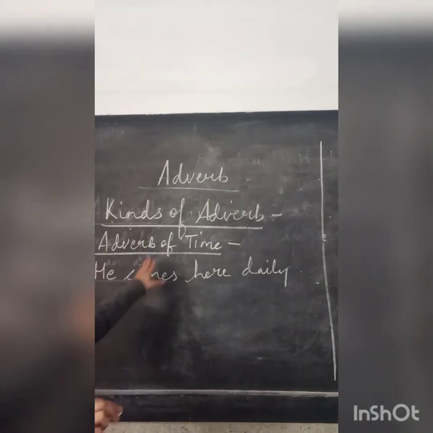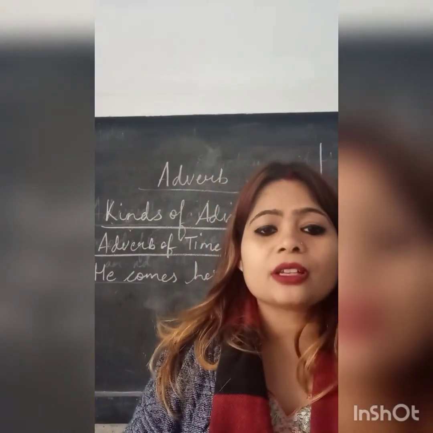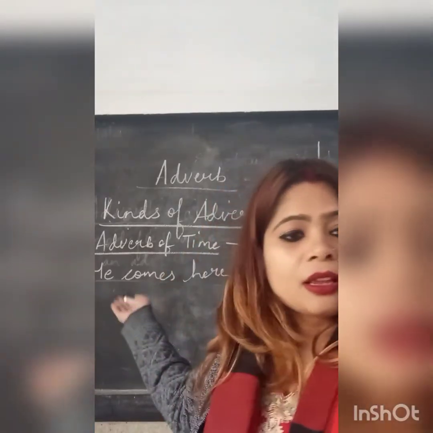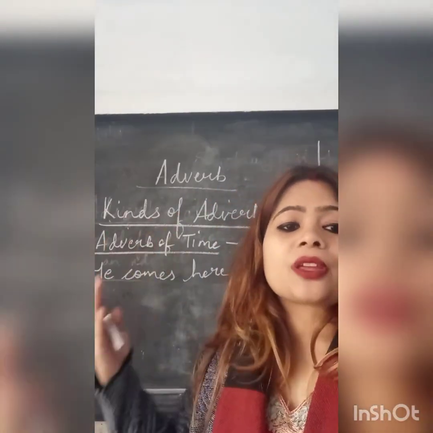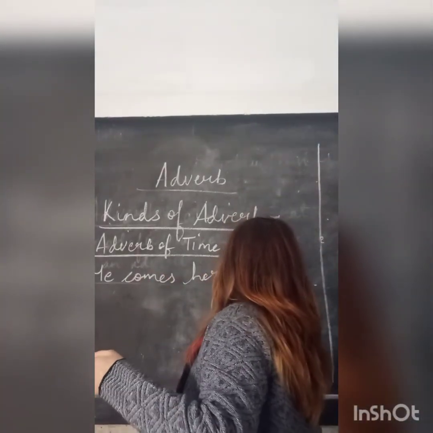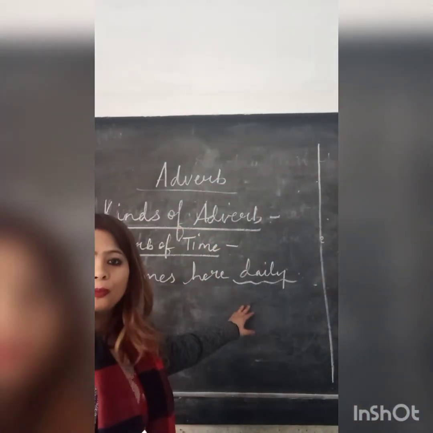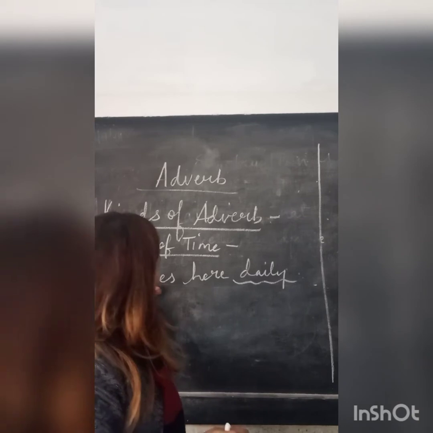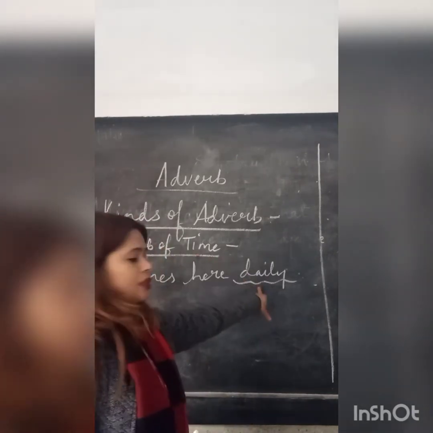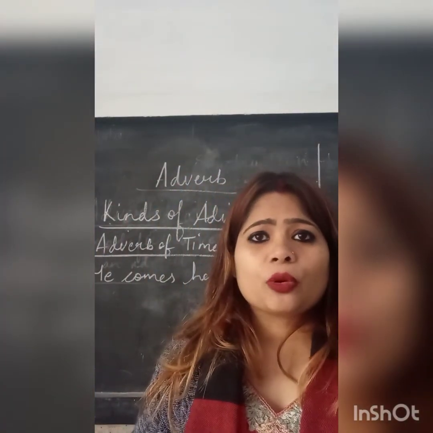Now, we are talking about time in this statement, children. If you read this, the question is, when is he coming here? So the answer is, he comes here daily. Alright, so here the word daily is your adverb. You will automatically get your answer if you put a question to this. When does he come here? He comes here daily. So this is adverb of time.